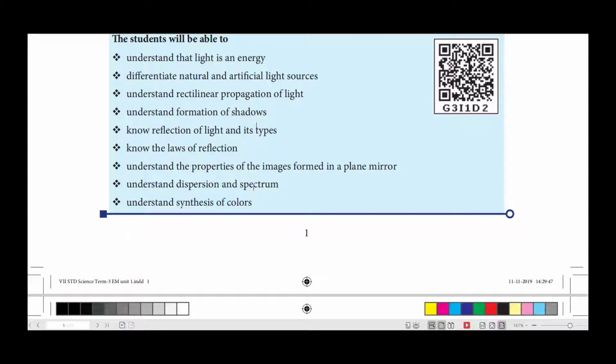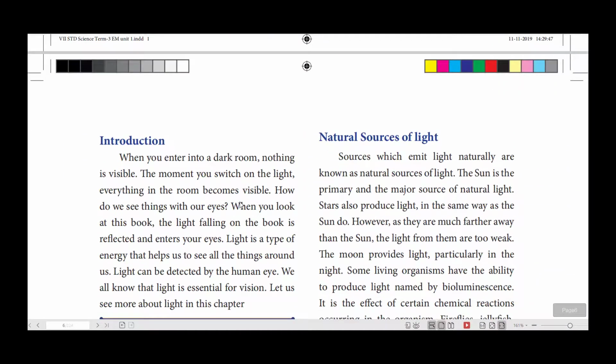When white light falls on a prism, it is spread into 7 colors that produce a spectrum. A rainbow produces a spectrum, is it not? Which consists of all the 7 colors. Then the dispersion process and the spectrum formation. Understand synthesis of colors, how colors are produced. And now let us enter into the lesson.